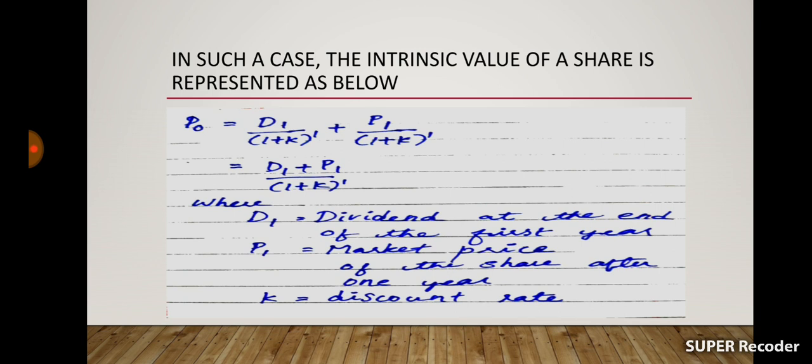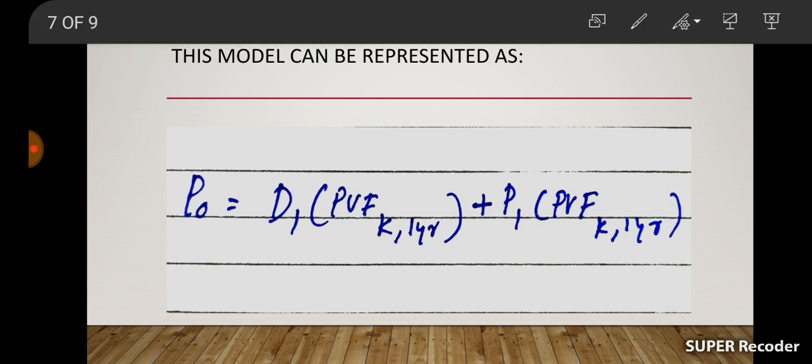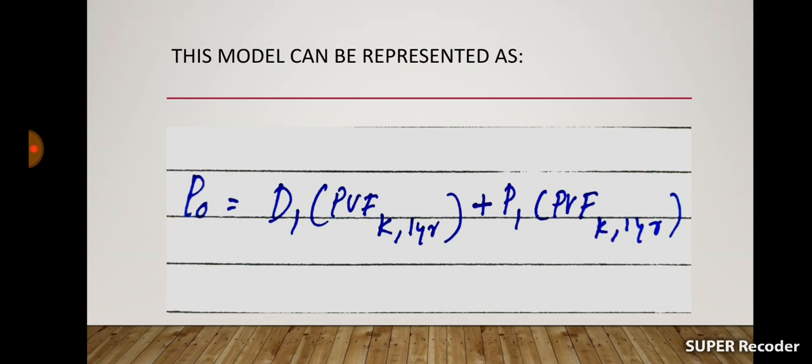This equation can be rewritten as P0 is equal to D1 into present value factor (K rate, first year) plus P1 into present value factor (K rate, first year). Here we are calculating the present value of the dividend, then adding it to the present value of the selling price. Then we get the total present value of all cash inflows, which will be the intrinsic value of the share. So let's go through an example.